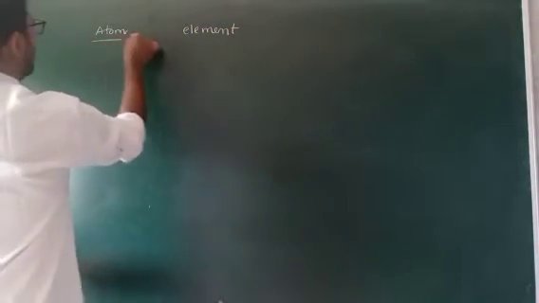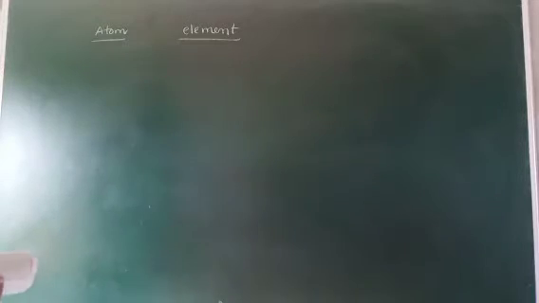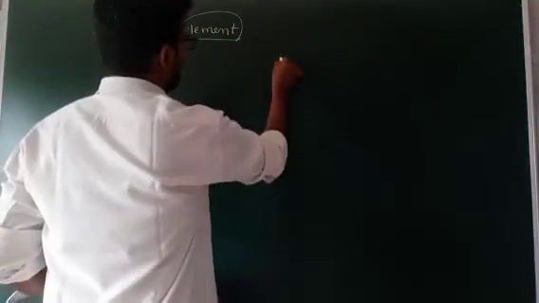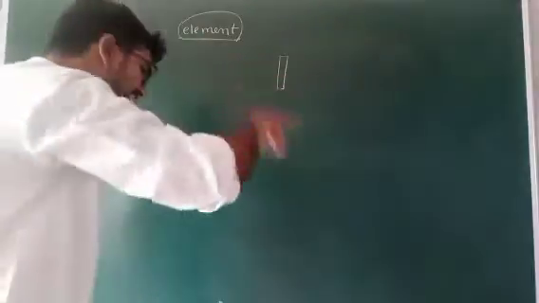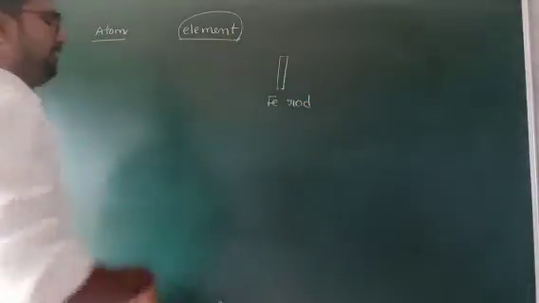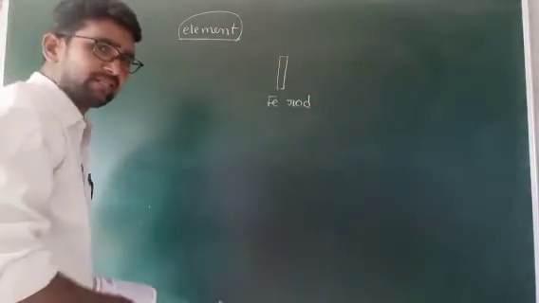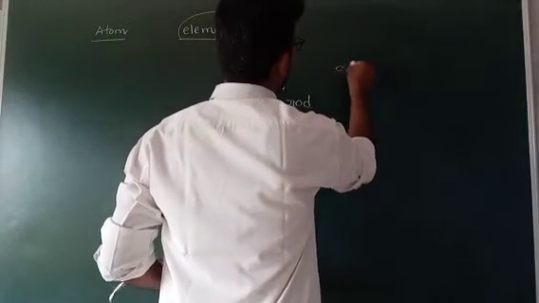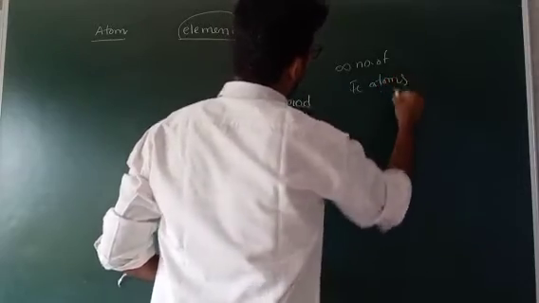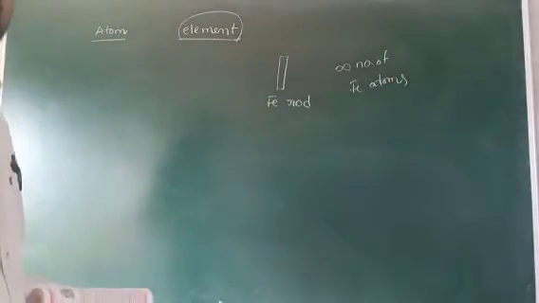Listen all of you carefully. Atom and element. An atom is an uncuttable or indivisible particle. What about the element? For example, one iron rod is given to you. In that iron rod, how many iron atoms are present? Nearly infinite number of iron atoms are present. We cannot calculate that figure.